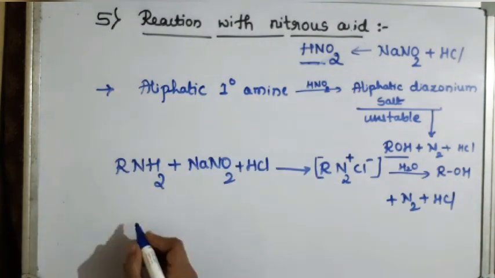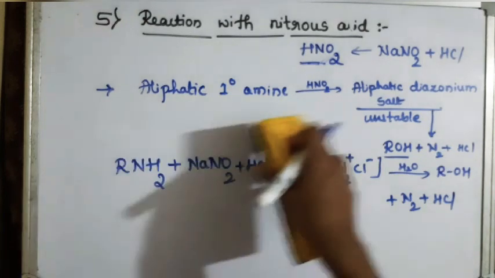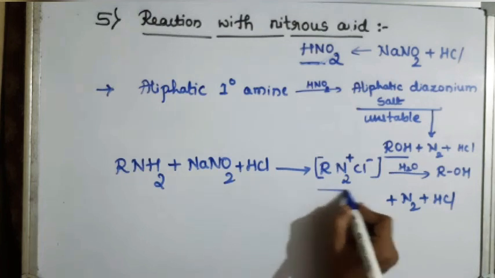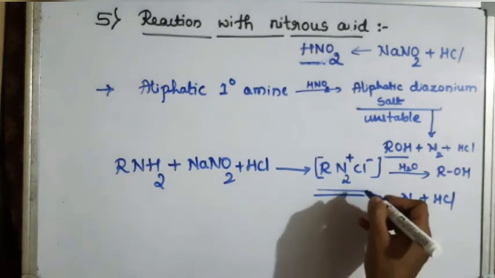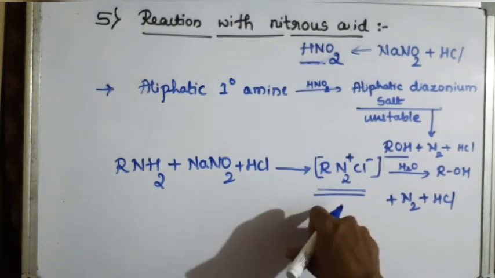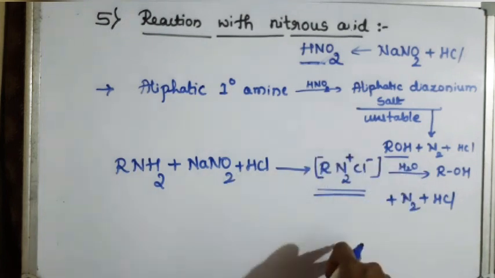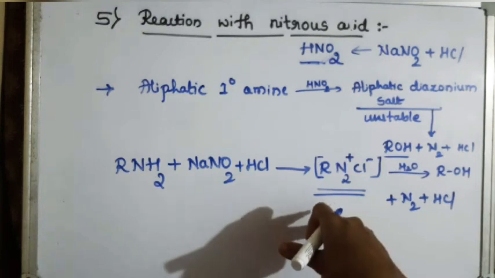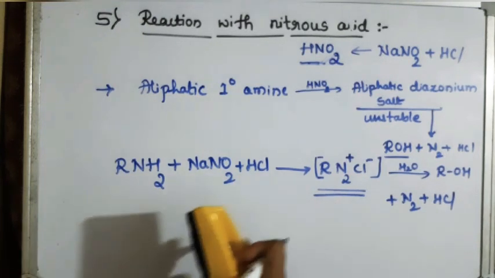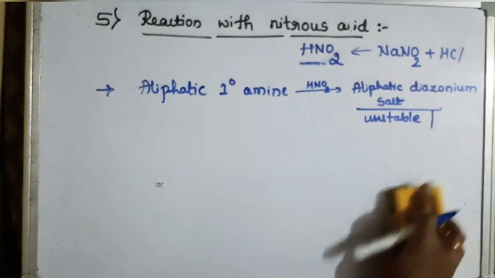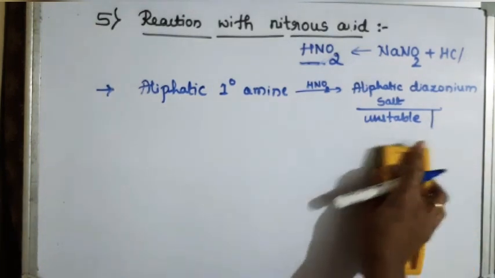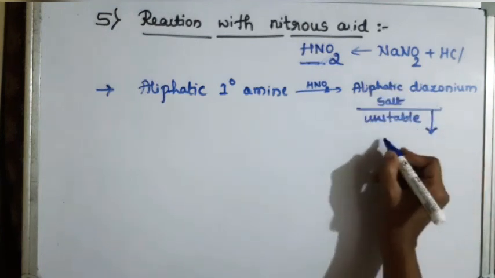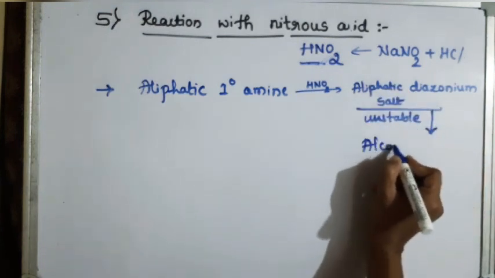What happens if we take aromatic primary amine? The procedure is the same. The only thing is, in case of aromatic amine, whatever diazonium salt is formed is a stable compound. Compared to the aliphatic, aromatic diazonium salt is quite stable and it is used in the synthesis of a variety of aromatic compounds. So we will see that reaction now. Aliphatic amines give alcohol, right?